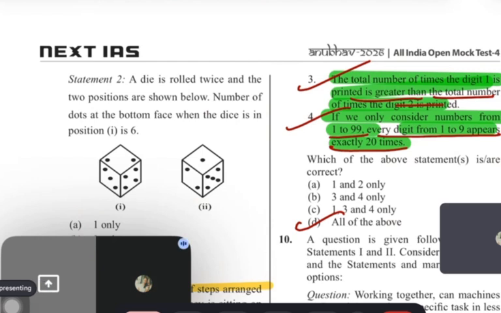You said the digits 2 to 9 appear 20 times, but 1 appears 21 times. Priyal, that is if I take from 1 to 100. But what is the question saying here? 1 to 99, you told. No, that is for 1 to 100, I told. If I am taking 1 to 100, guys, then 1 will always be greater than any digit. But if I take 1 to 99, then 1 to 9 will always be equal, except 0, because 0 has another case.